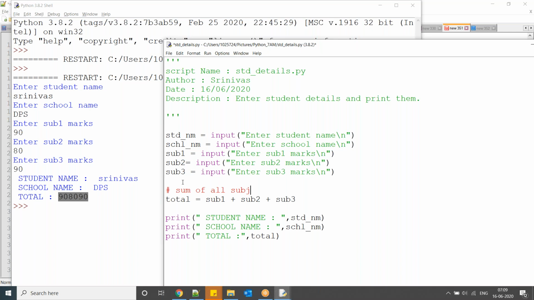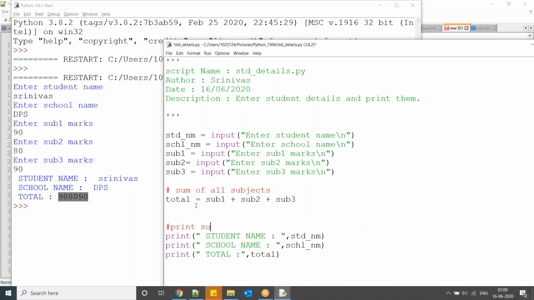Sum of all subjects. If you put the hash symbol and then write whatever you want, it will not execute. It is only for your understanding purpose. Okay, so it will not impact anything.